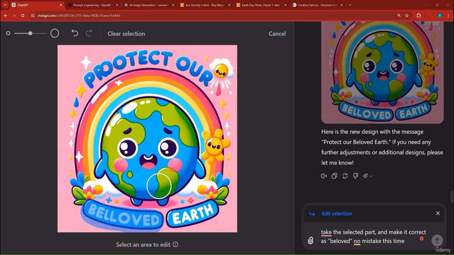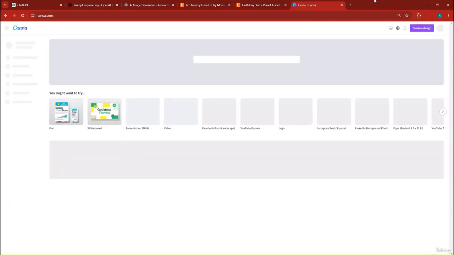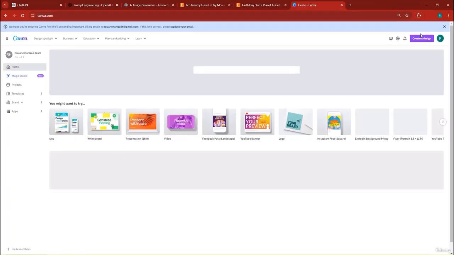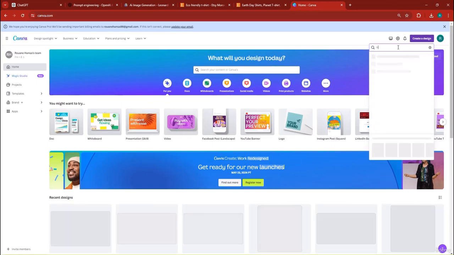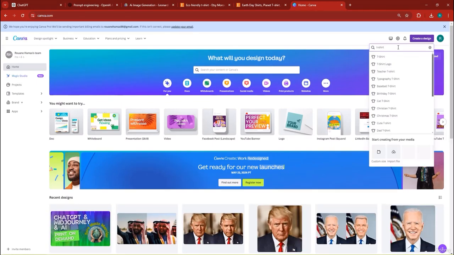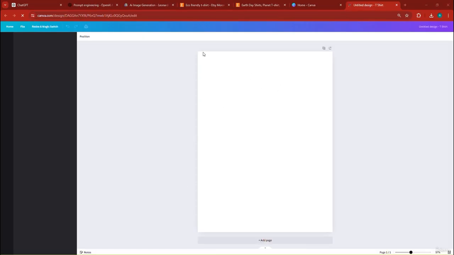By the way, you can remove the background from a design. So first of all, let's just wait for ChatGPT to render that particular design. If I go to canva.com, I can show you how this works. If I wanted to eliminate the background from a design, first of all, I'd like to click here on create a design. Secondly, if I search for t-shirt like this, it's going to enable me to choose a t-shirt template type, which is pretty much the template for a design because it allows you to put the design either at the top, the middle, or the bottom.